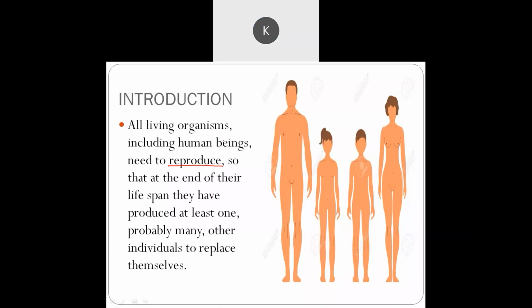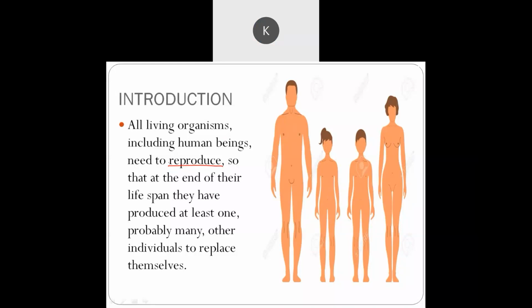Reproduction, ma'am. We need to, just read this. We need to what? Reproduce.